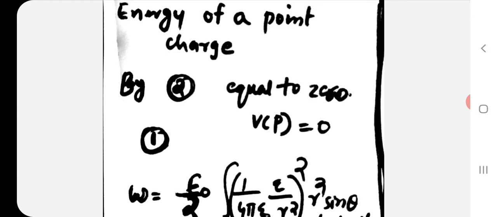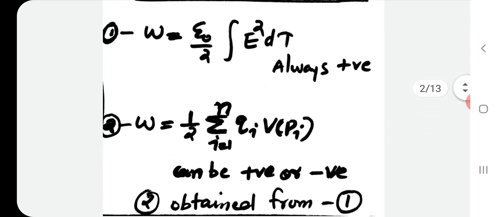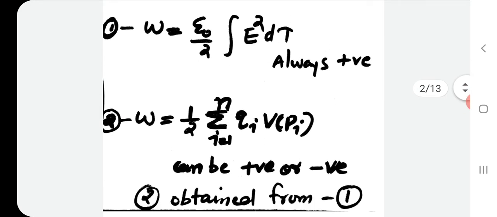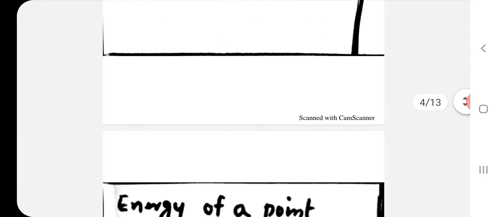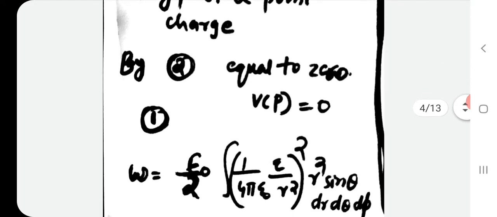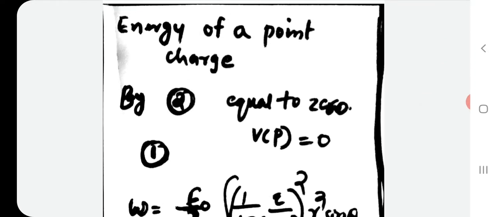In the second equation, W equal to half sigma i equal to 1 to n Qi V of Pi, the potential at the charge, since we have only one charge, the potential there due to all other charges is equal to 0. So the work done will be 0. So the energy stored or work done will be equal to 0 by equation 2.